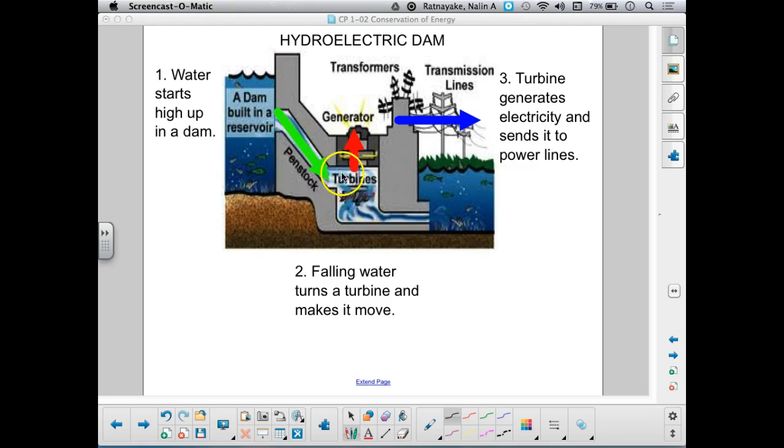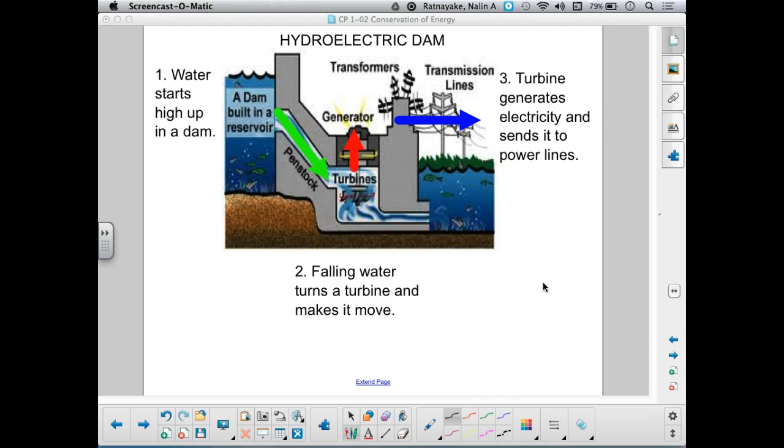So it falls from a height, and as it falls, it turns this turbine. So there's motion here in the turbine, and the turning turbine is going to move some magnets around, which we'll talk about later, and that generates electricity. We're taking this motion of the turbine and making electricity from it, and then sending it out on transmission lines out to the cities.